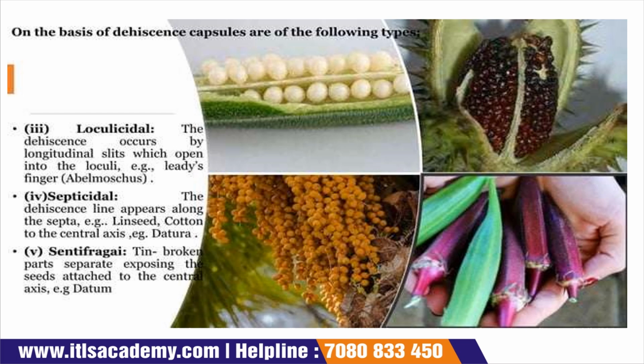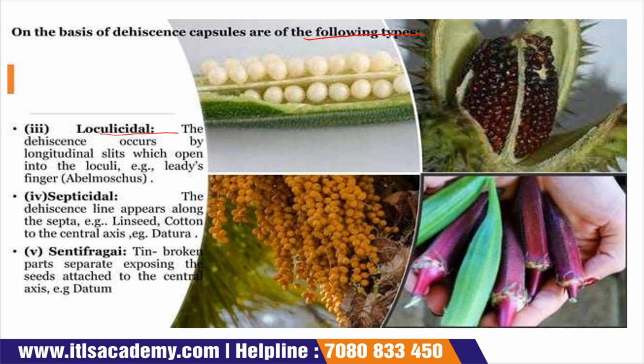Now, on the basis of dehiscence, capsules are of the following types.